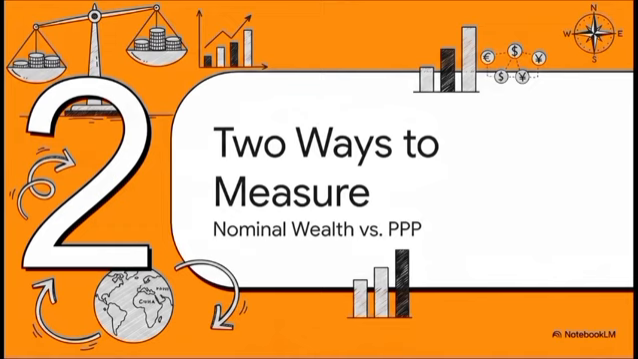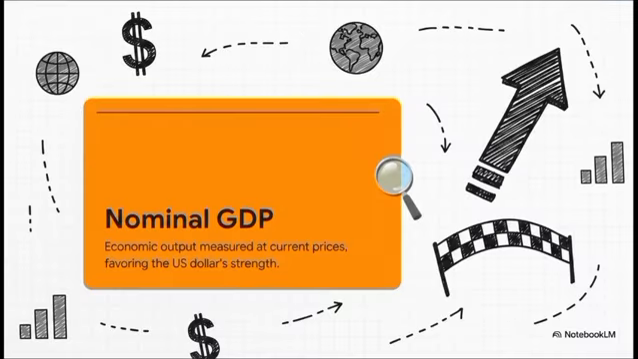Moving right along to Section 2. 2 ways to measure power. Nominal wealth versus purchasing power. Because when we talk about who is actually leading the global economy, and specifically the rivalry between the US, China, and India, how you measure that power changes the winner entirely.